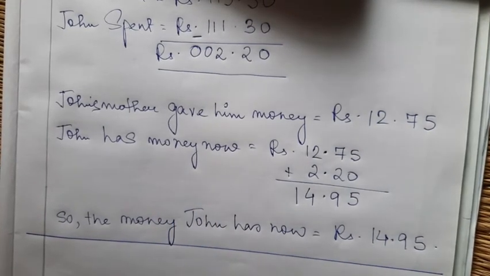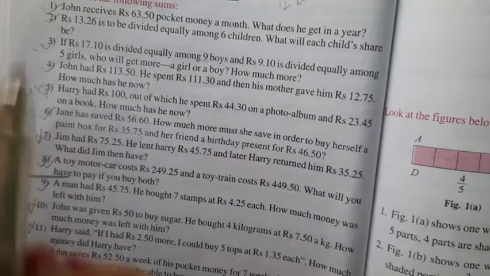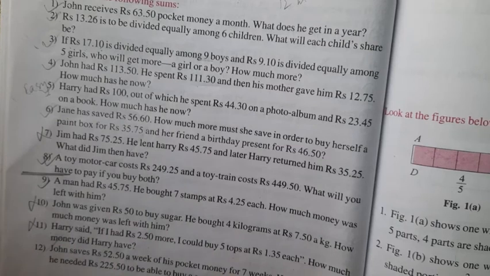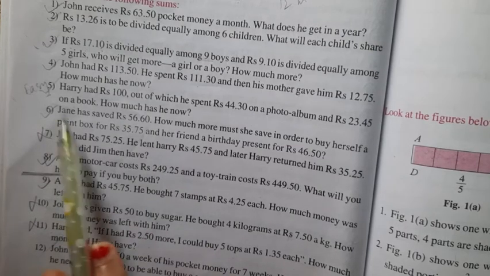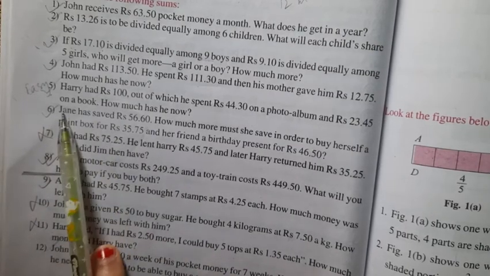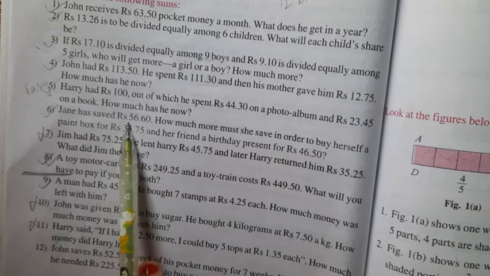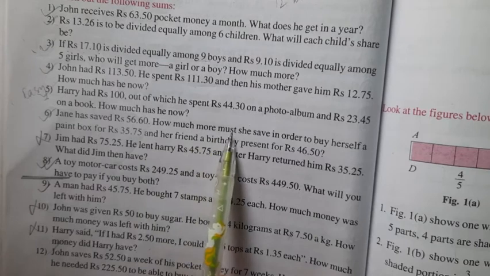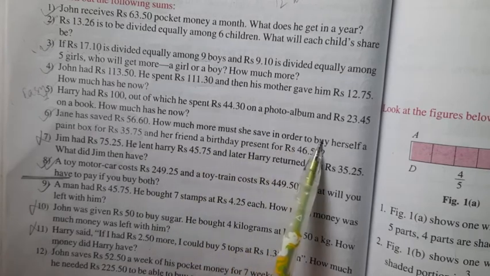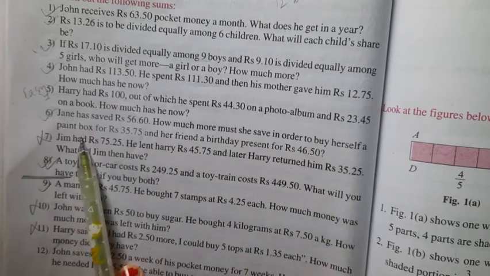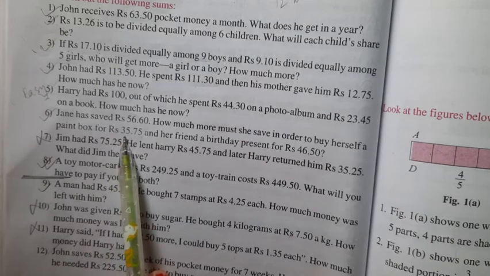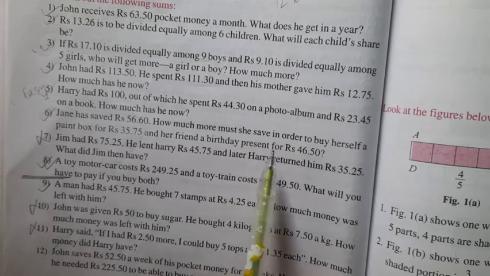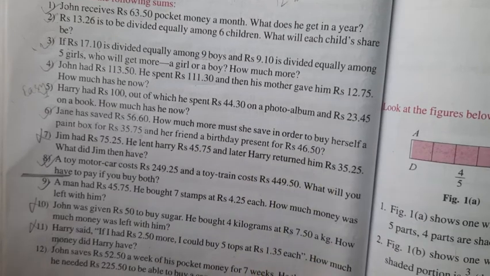Let's move on to the next question. Question number 5 is easy, so you can do this question on your own. Let's do question number 6. Jane has saved rupees 56.60. How much more must she save in order to buy herself a paint box, the price of which is 35.75, and her friend a birthday present for rupees 46.50?